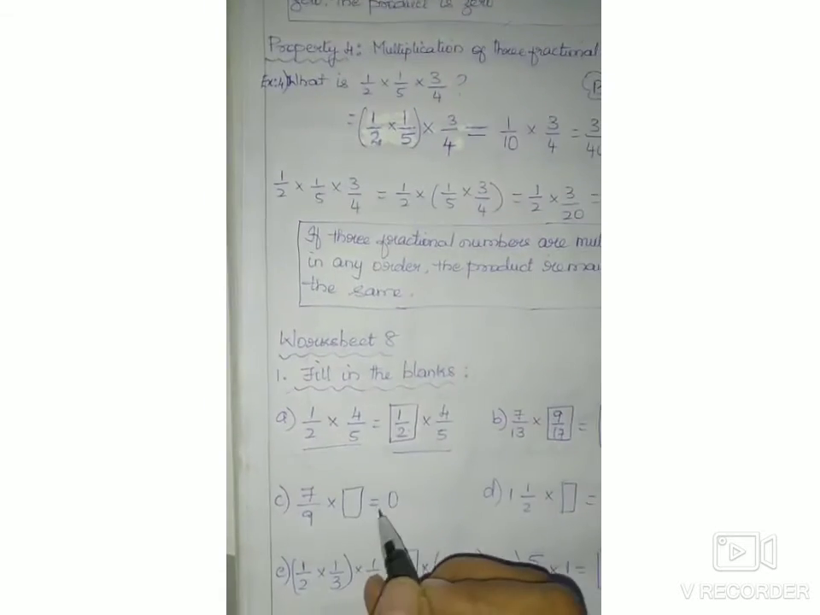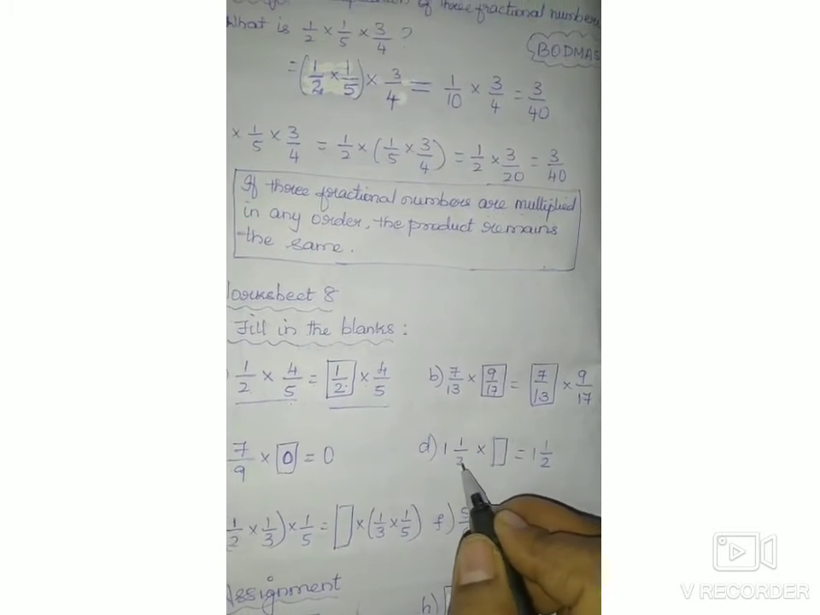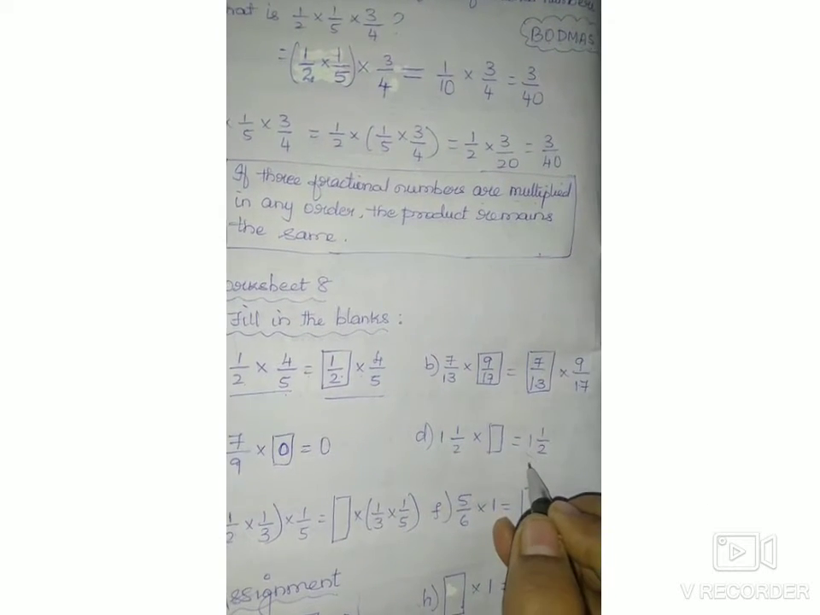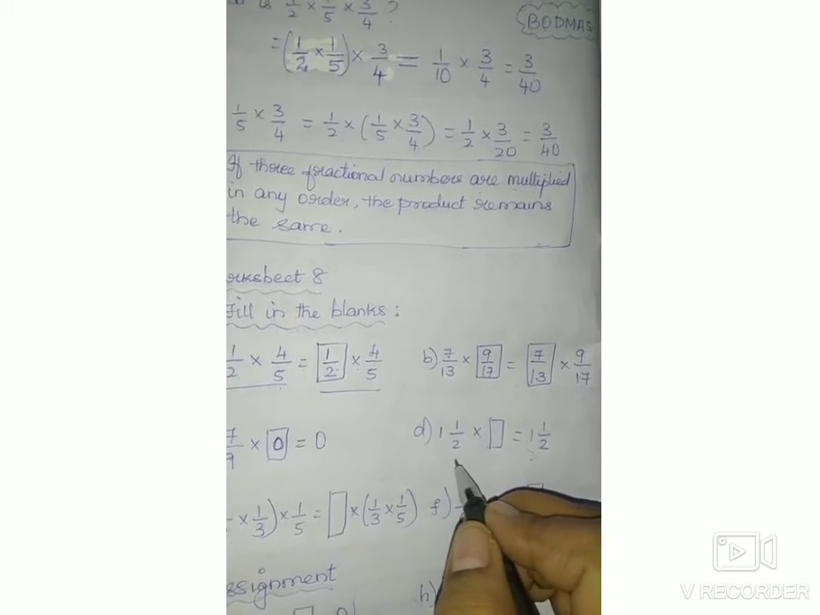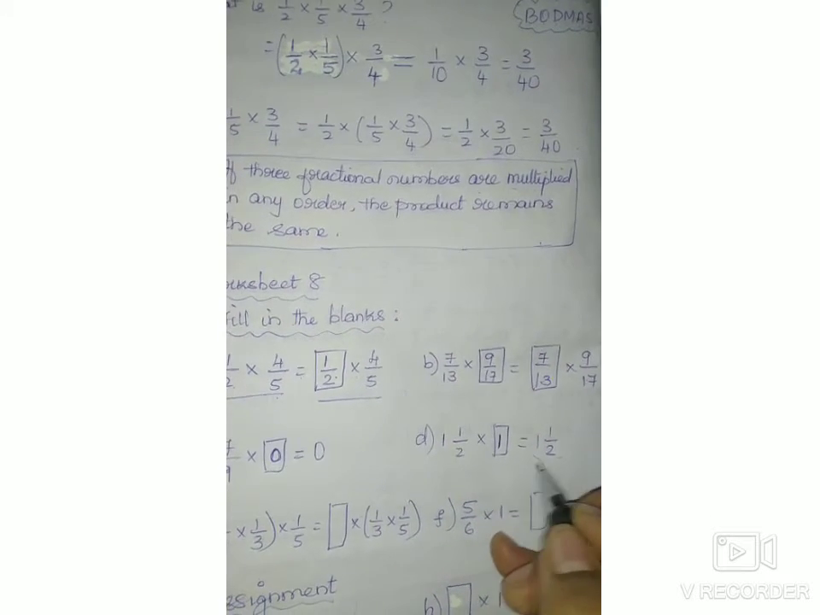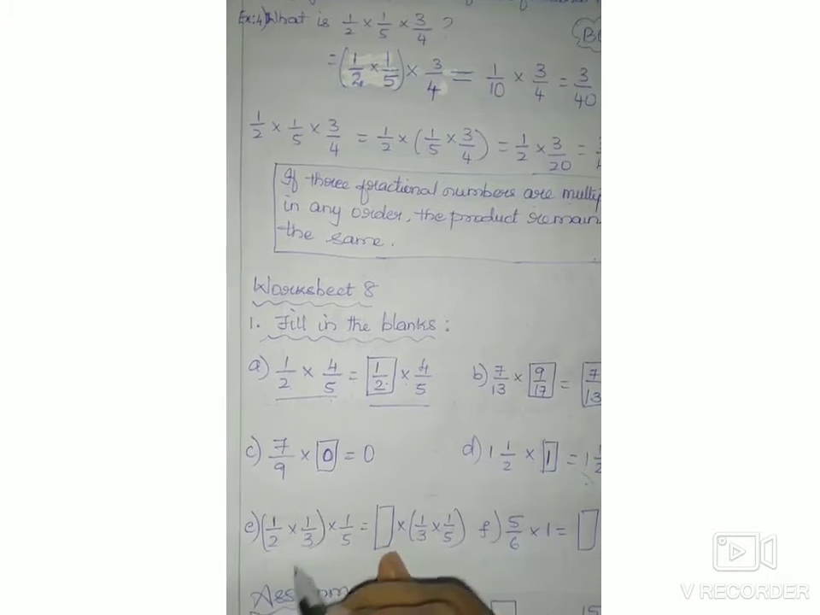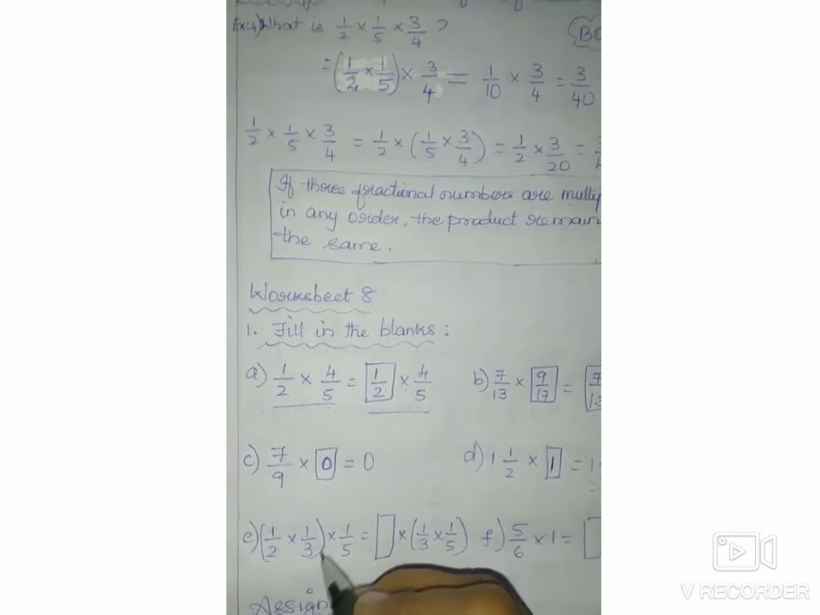Next one, we all know when we get 0, any number multiplied by 0 is always 0. Next, when we get the same fractional number itself, when we multiply the fractional number by 1. So, 5 ones are 5, 6 ones are 6, 9 by 6 multiplied by 1 is 9 by 6 itself. The property.